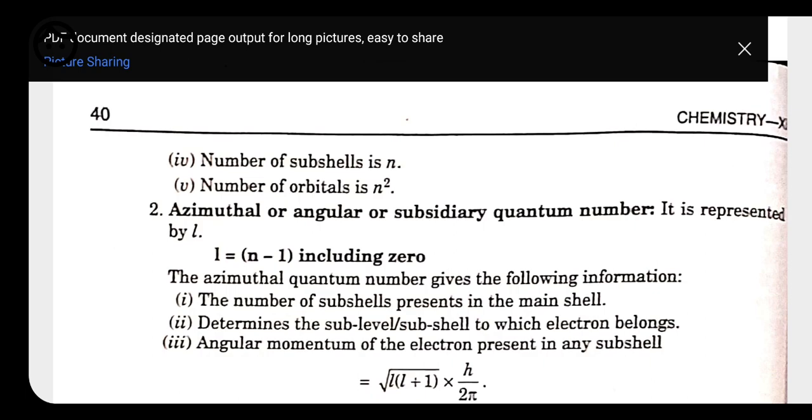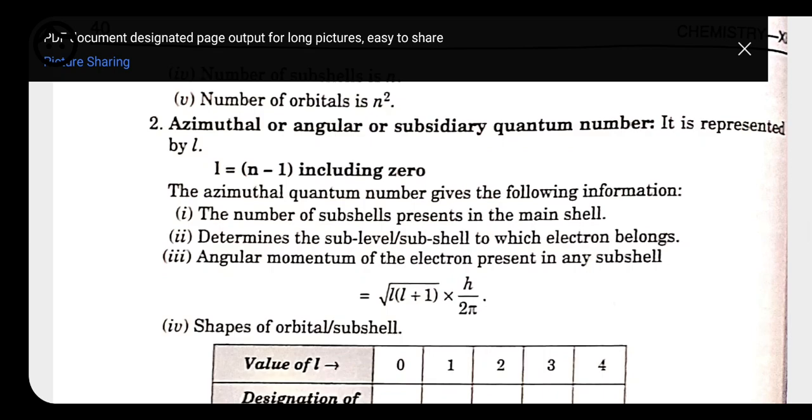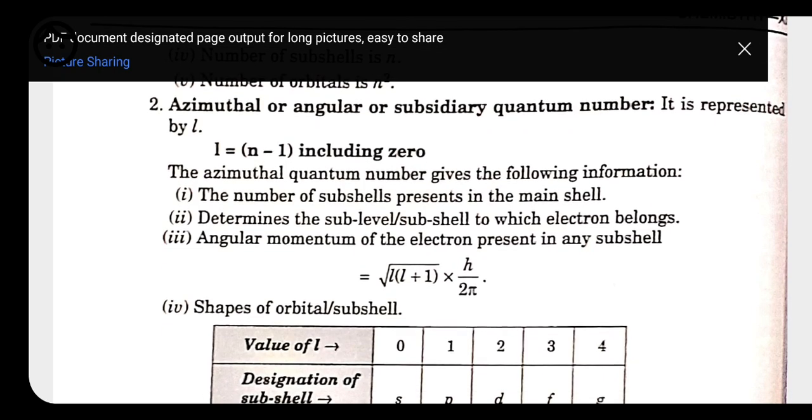Next thing, it also determines the sub-level or subshell to which the electron belongs. So how do we know where the electron belongs? With the help of this formula, 2L plus 1. If the value of L is 0, then 2L plus 1 is what? Here the value for S is 1.